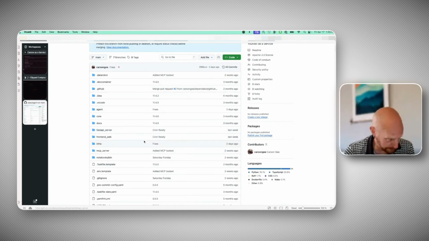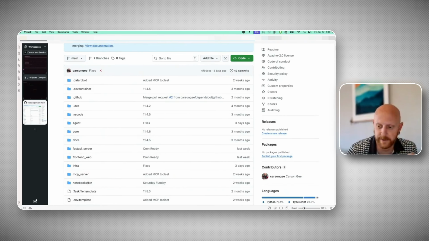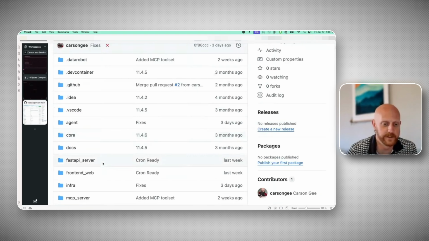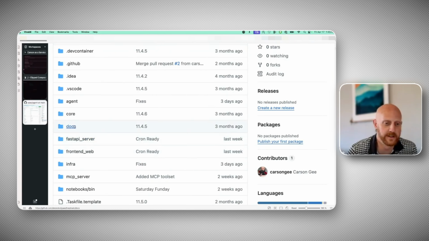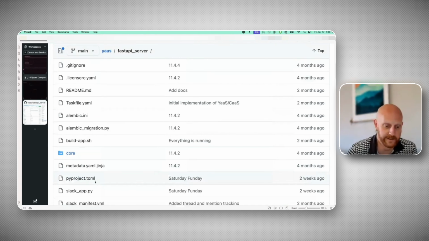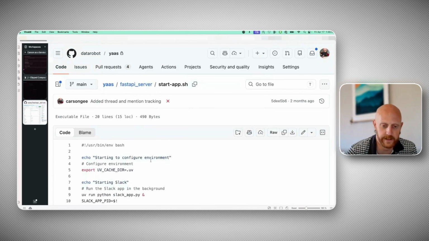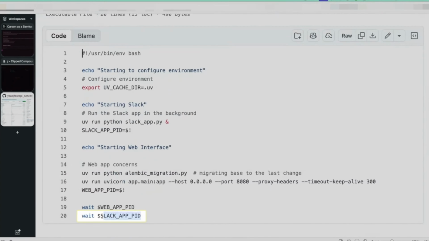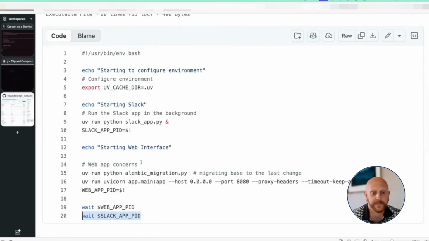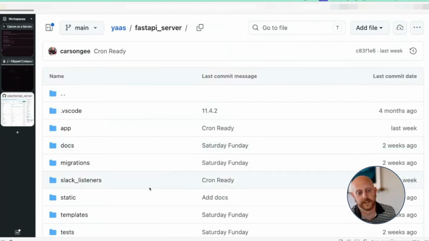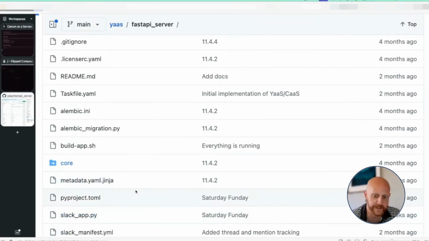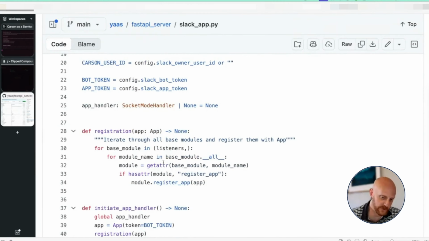So hopefully these folders look fairly common to you. This is just the agent starter application. It's just a fork of it at some point. And in her FastAPI server, she has a silly start app.sh that adds the Slack app. So it just runs two services at the same time. I used our Slack custom application template as the basis for it, but then I had feelings about it. So it got some changes.